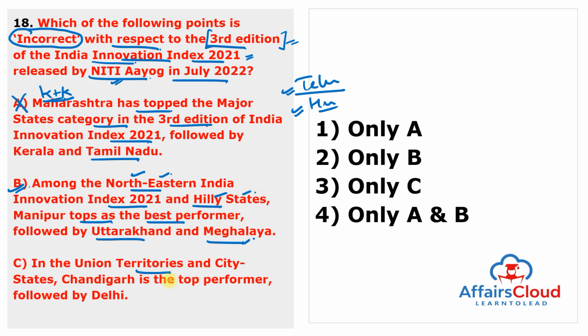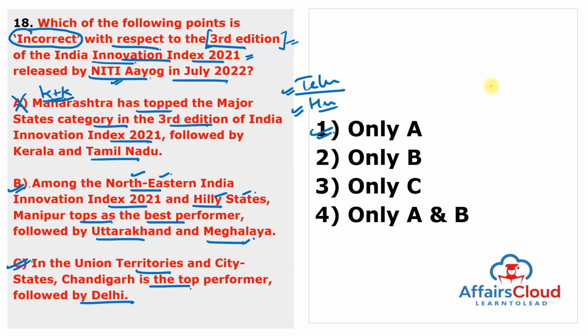In the union territories and the city states, Chandigarh is the top performer, followed by Delhi. And third point is also correct. Chandigarh is the top performer and second rank goes to Delhi in the union territory and the city states. So only incorrect option is A. So answer of this question is only A.